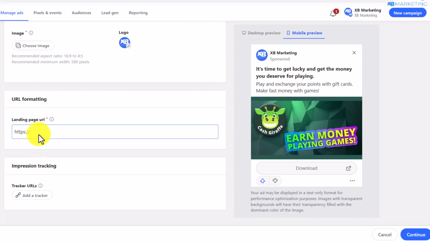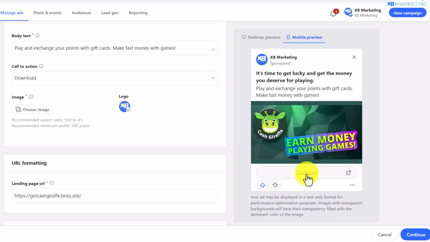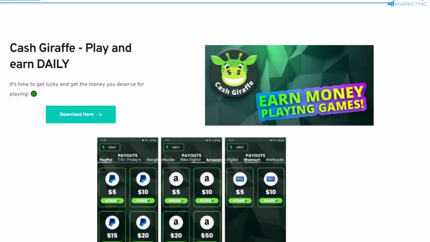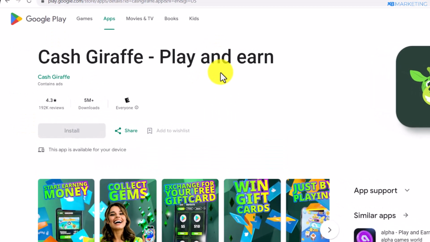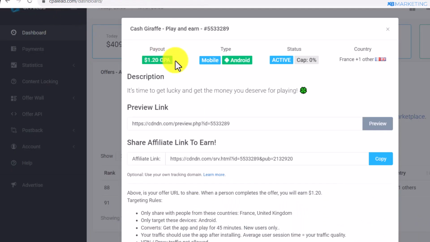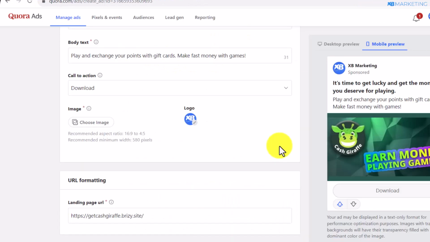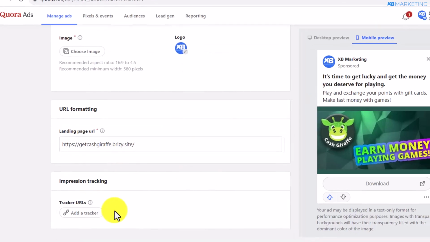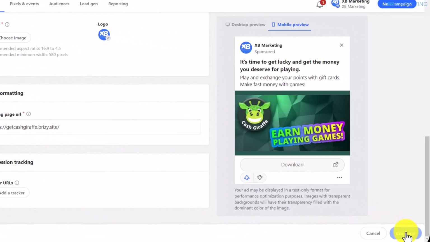So once you're done, this is where you want to add a link to your landing page. Once people click on this link, they will be taken to your website. And once they click on the download button, they will be redirected to the App Store to download this app. And once they download the app, you make $1.20. So it's that simple. Okay, so once you're done with this, you want to then click on continue.